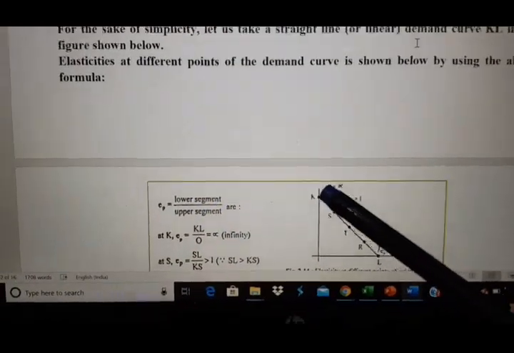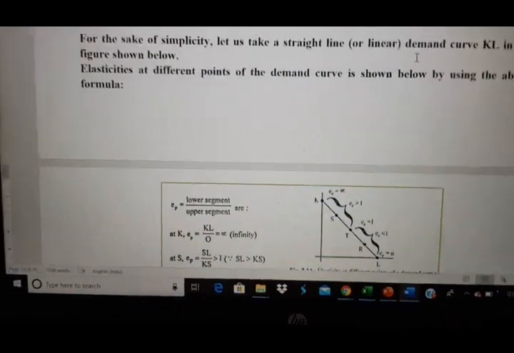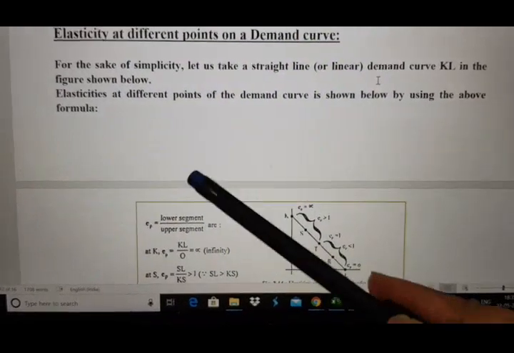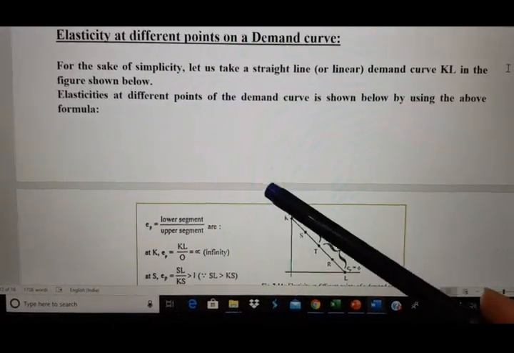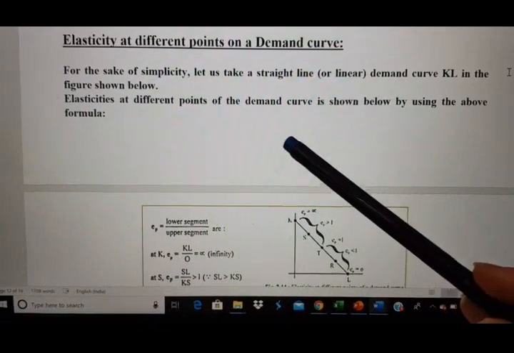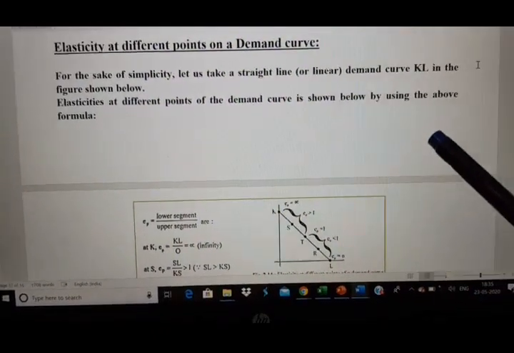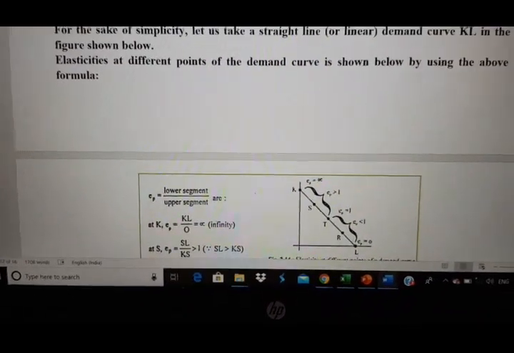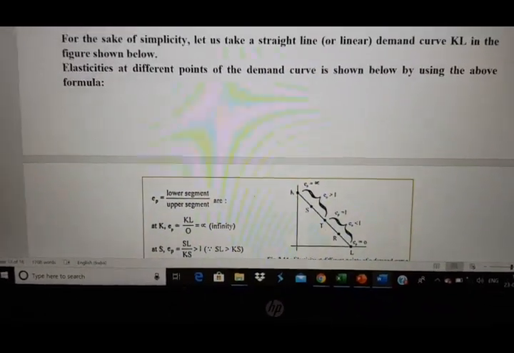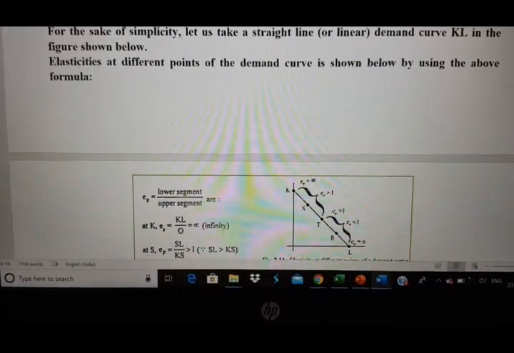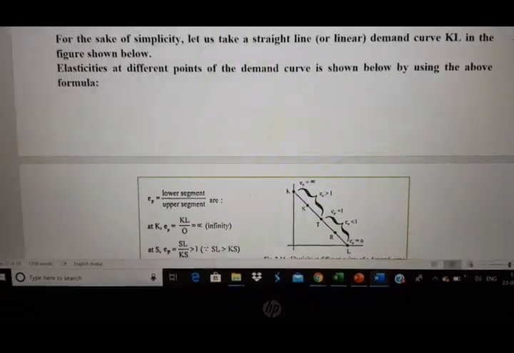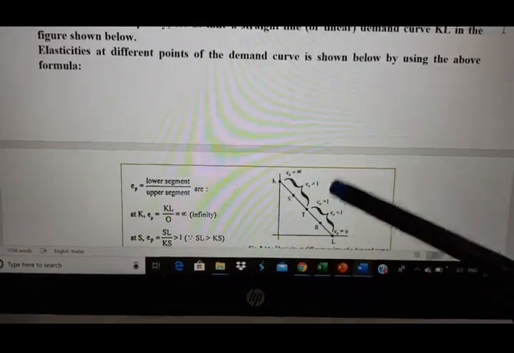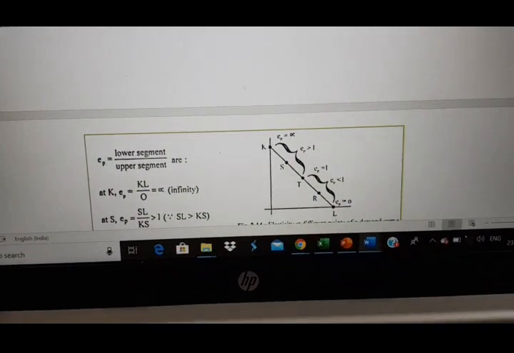In the figure shown below, elasticity at different points of the demand curve is shown by using the formula we just derived, that EP is equal to the lower segment by the upper segment. Now I will explain how.